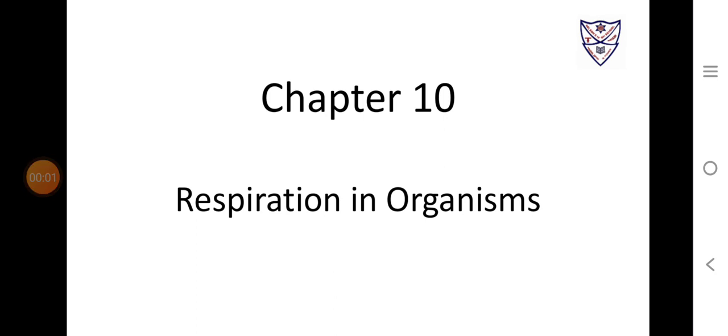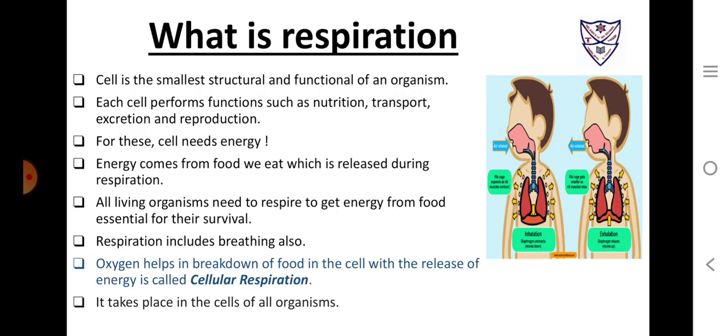Today we are going to study chapter 10, Respiration in Organisms. What is respiration? We know that the cell is the smallest structural and functional unit of any organism. Each cell performs functions such as nutrition, transport, excretion and reproduction in the organism. For all these activities, cells require energy.